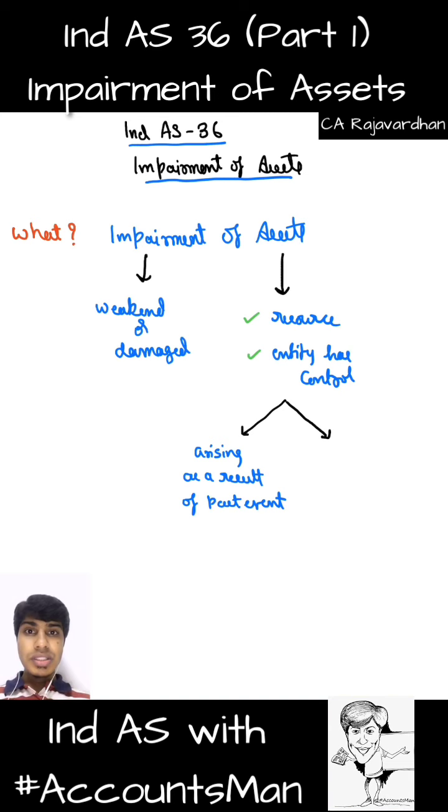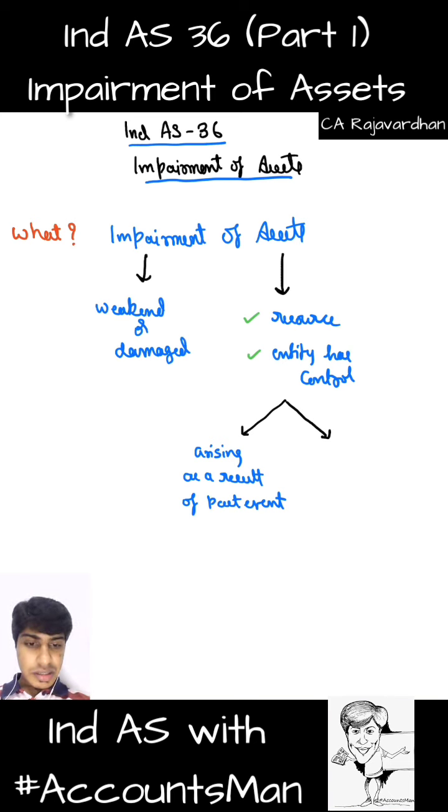If I buy goods and use those goods in the production process, or if I buy some items which are used in the normal operations, they are not called assets, they are called expenses. Why? They arise because of a past event, but they are no more there in the organization. They will not give future benefit. Their benefit has been exhausted in the past, or will be exhausted in the present. Only if the benefit will be exhausted in the future, they become an asset.